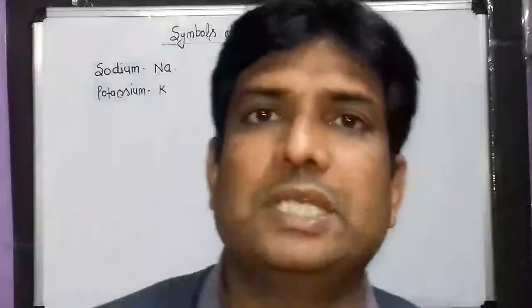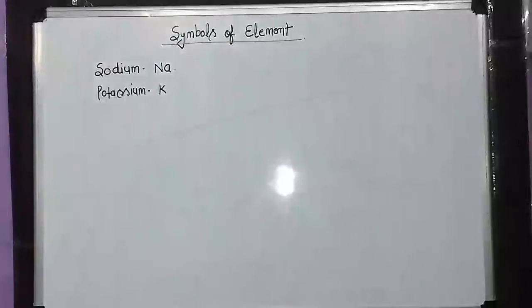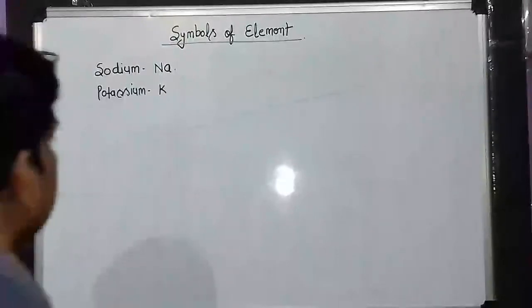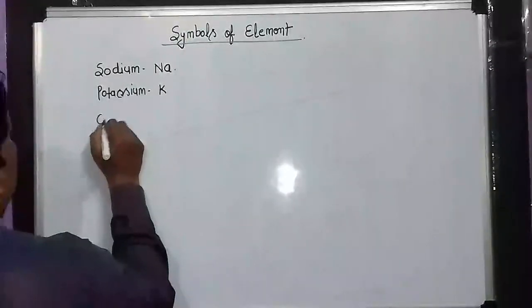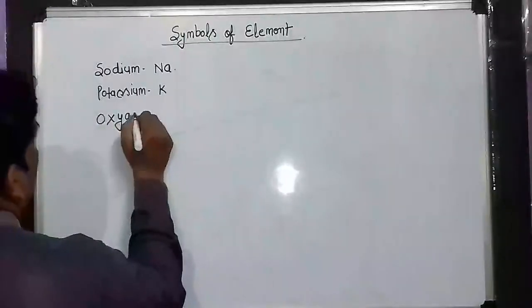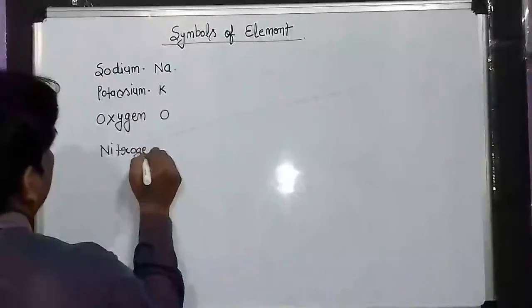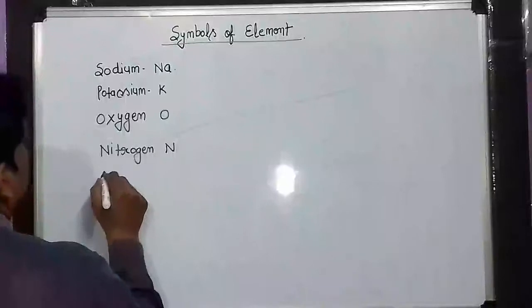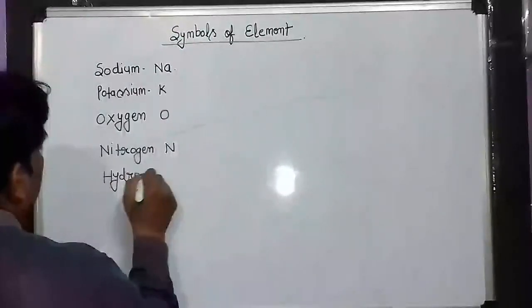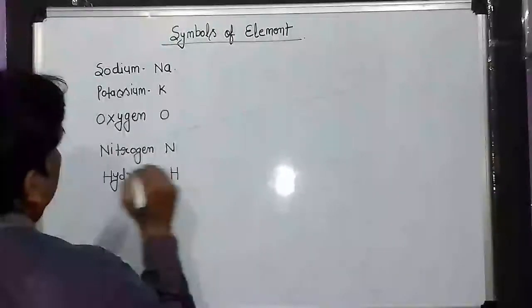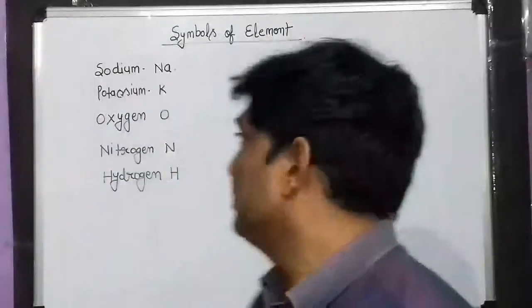The symbol of potassium is K. The symbol of oxygen is O, nitrogen is N, and hydrogen is H. So these are the symbols.